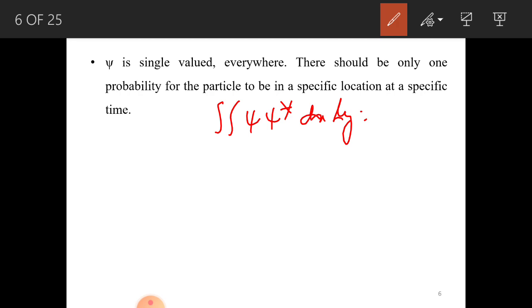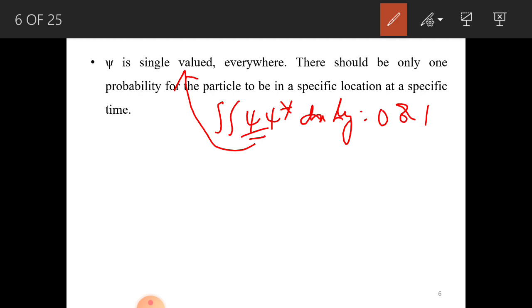Suppose you get the answer like in a quadratic equation, where the value is equal to 0 or equal to 1, like x equals 0 or x equals 1. In such cases it is a dilemma, right? 0 indicates that the particle is absent, 1 indicates that the particle is present. Now what to do? This is unfamiliar, so we have to avoid it. When you write a wave function for a particle, xi should be single valued everywhere.